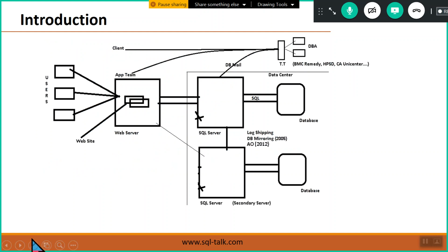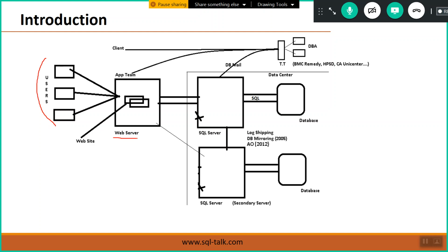Then, how is the transaction flow happening? Generally, as a normal user, whenever I open some website or app and make a transaction, first remember, the request is submitted to the web server.